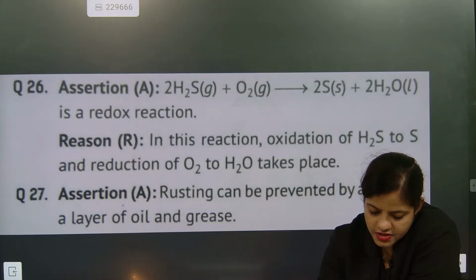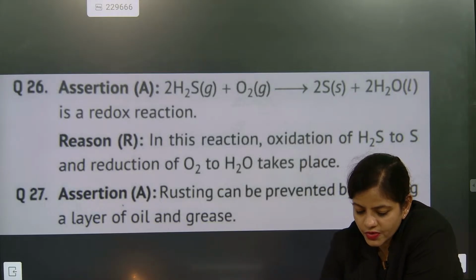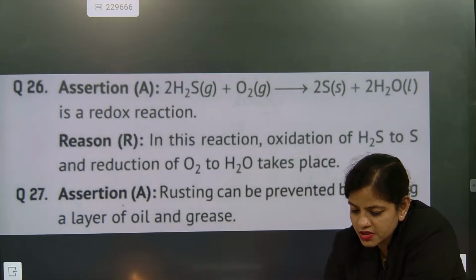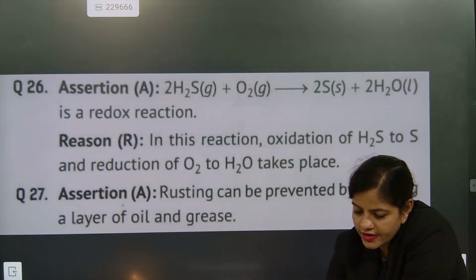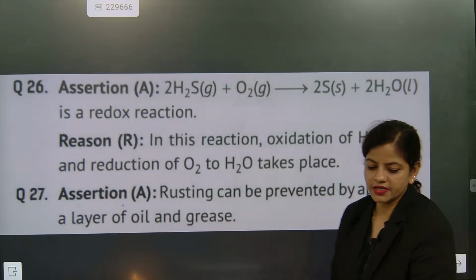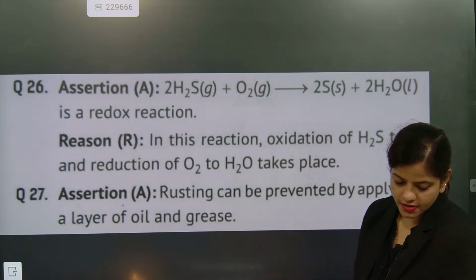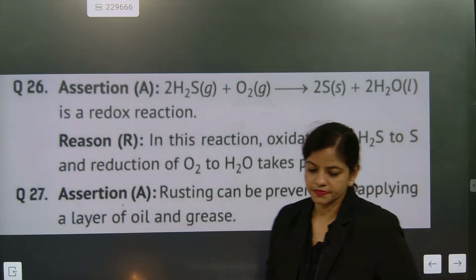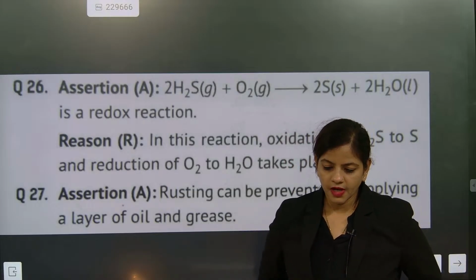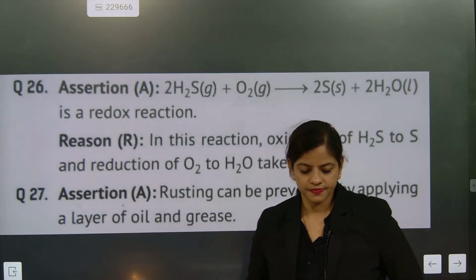Question number 26. Does this question need any introduction? H2S plus O2 gives S plus H2O, which is a redox reaction. In this reaction, oxidation of H2S to S and reduction of O2 to H2O has taken place. The correct answer is A. Absolutely correct. Yes. Yeah, correct. Super.